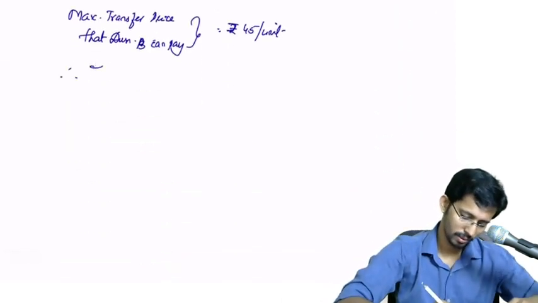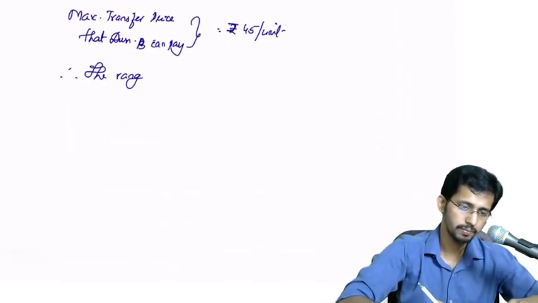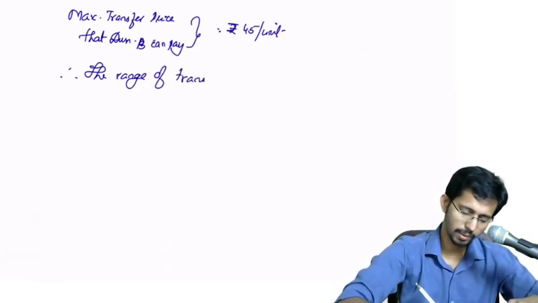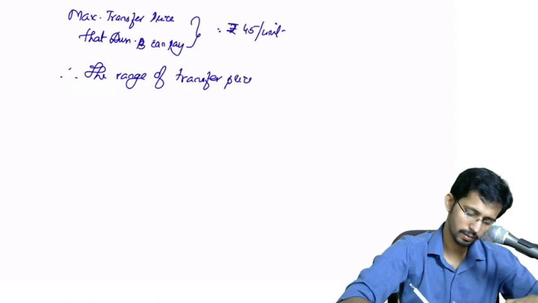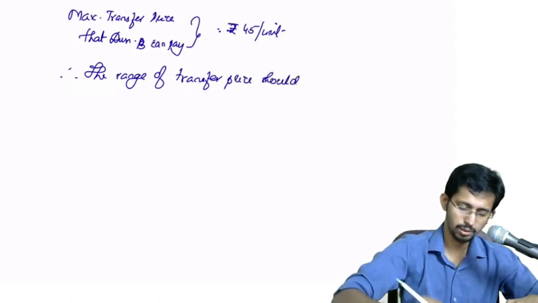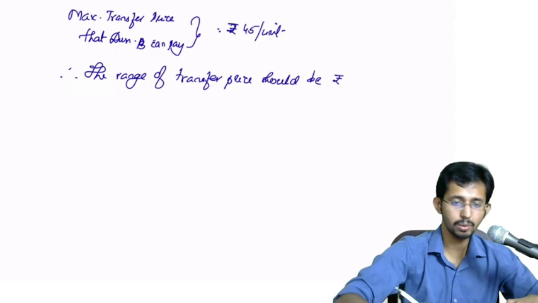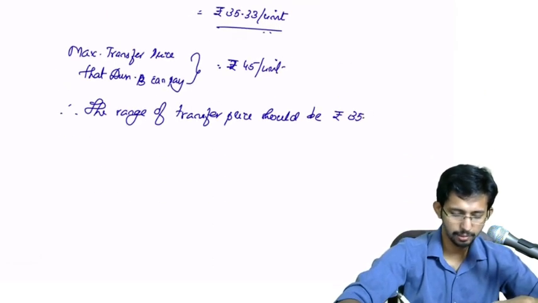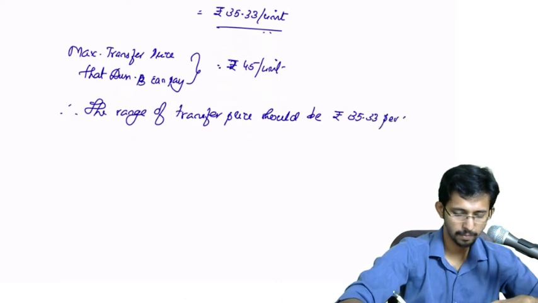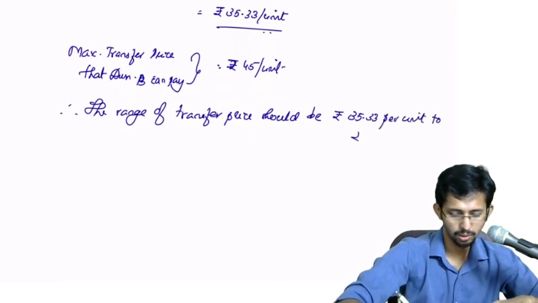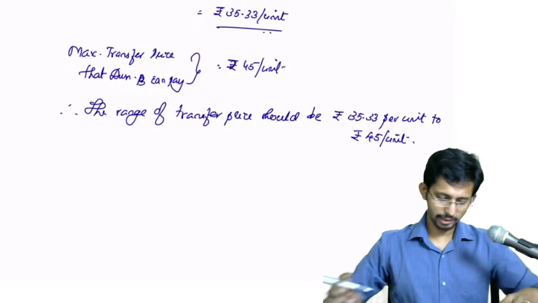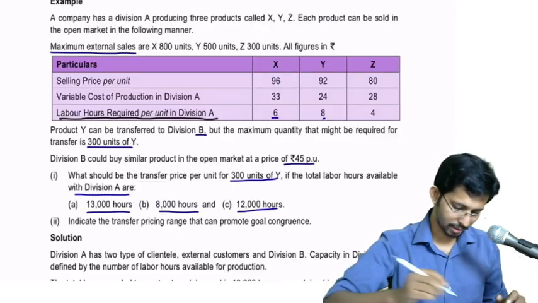Therefore, the range of transfer price should be rupees 35.33 per unit to rupees 45 per unit. Is it clear? Okay, so this is the range of transfer price.